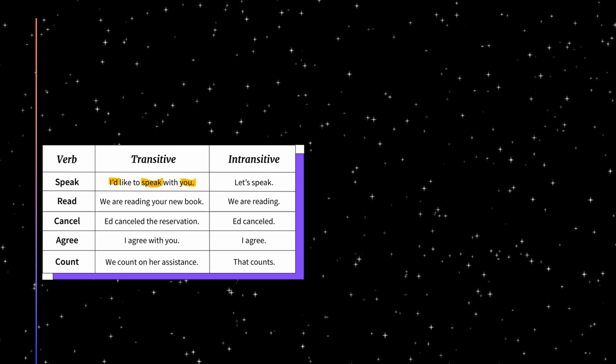Again, sentence 2, our verb is read. We are reading your new book. We is the subject, and reading is the verb. Reading what? New book. You are getting an answer of what. On the opposite side, we are reading. So we are reading what? Nothing. Again, reading whom? Nothing.